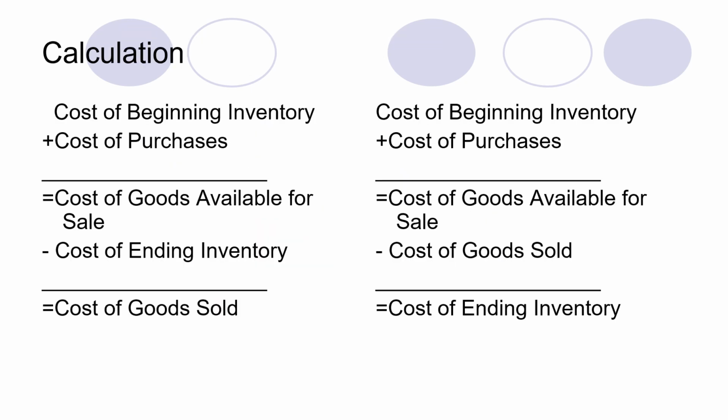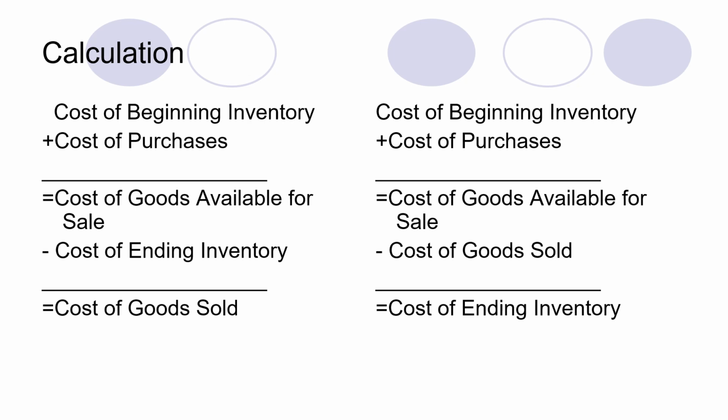After determining the actual price of purchases, or the total cost of purchases, the second important calculation regarding inventory is that you have to determine the cost of goods sold and cost of ending inventory, because cost of goods sold should be transferred to the income statement. So it's very important to determine the actual amount of cost of goods sold and the amount of ending inventory.